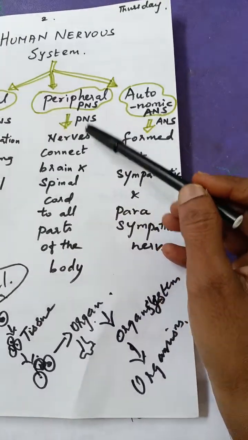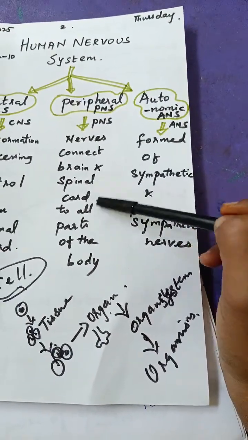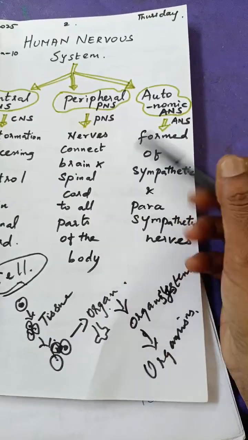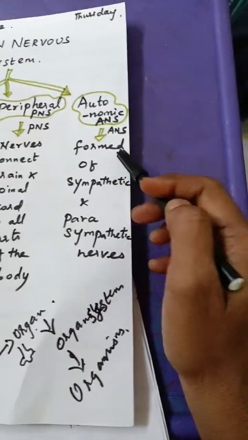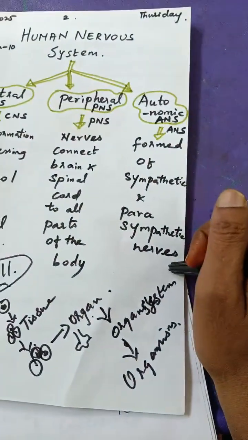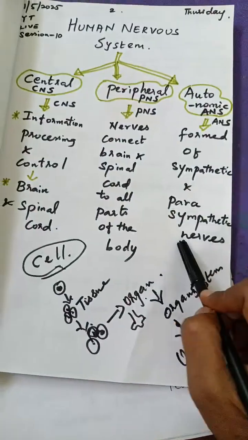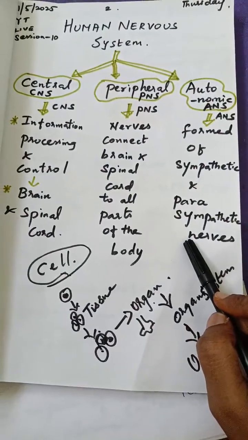And then the peripheral nervous system is the nerves that connect the brain and the spinal cord to other parts of the body. And then we have the autonomic nervous system. They are made up of sympathetic and parasympathetic nerves. These we will see in detail tomorrow after seeing the human brain.